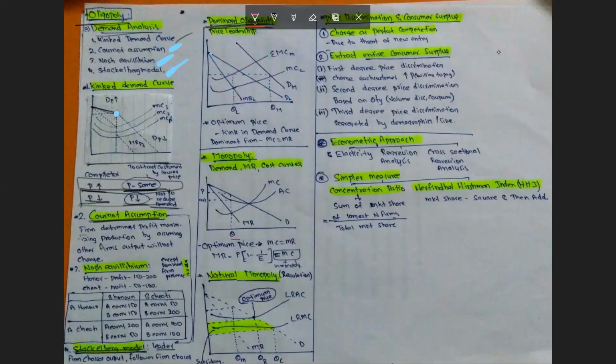Next, Nash equilibrium is described by using game theory. Game theory tells us that when two firms try to come into a duopoly market situation, they come into a contract with each other that they both need to produce a certain level of output.